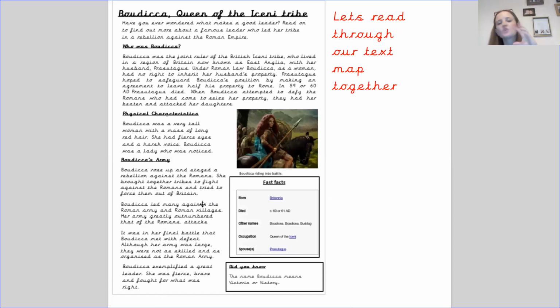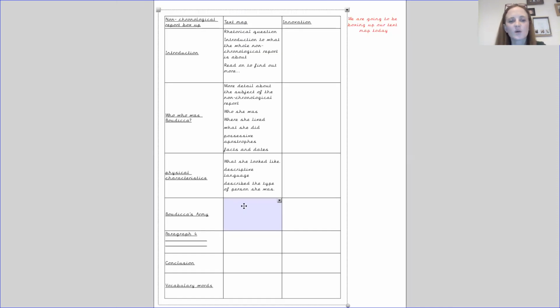That would be our topic sentence. And then underneath, we'll go into more detail about Boudicca and her fight against the Romans. So I'm going to put into our box up here a topic sentence that links to the subsequent sentences.